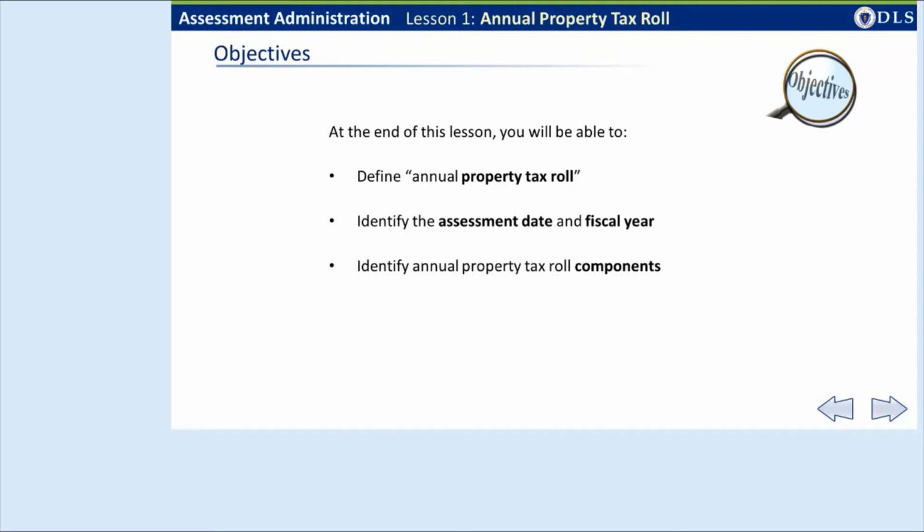At the end of Lesson 1, you will be able to define annual property tax roll, identify the assessment date and fiscal year, and identify annual property tax roll components.